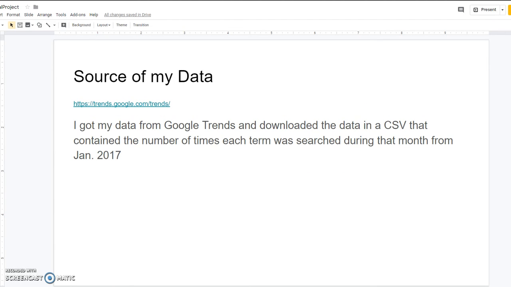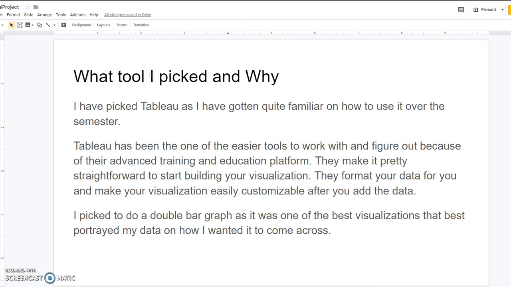So the source of my data, as I said, is Google Trends. I just downloaded the data in a CSV that contained the number of times each term was searched during each month from the beginning of January 2017.